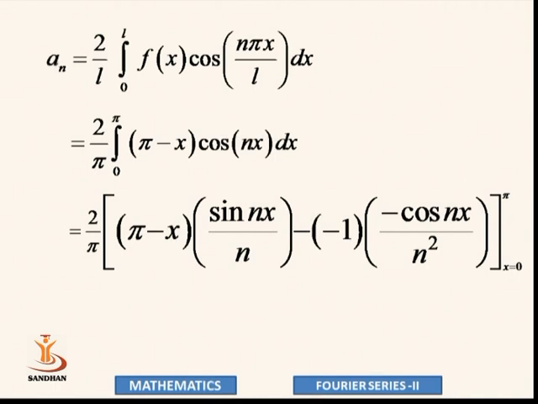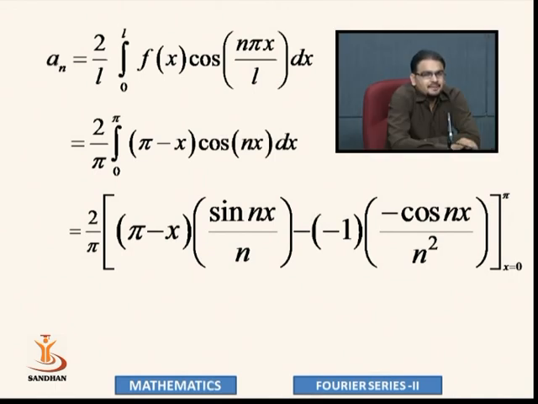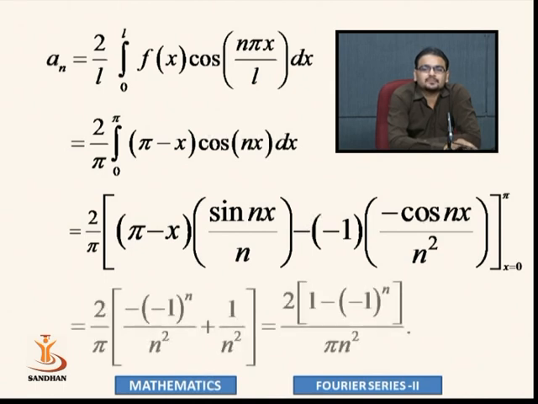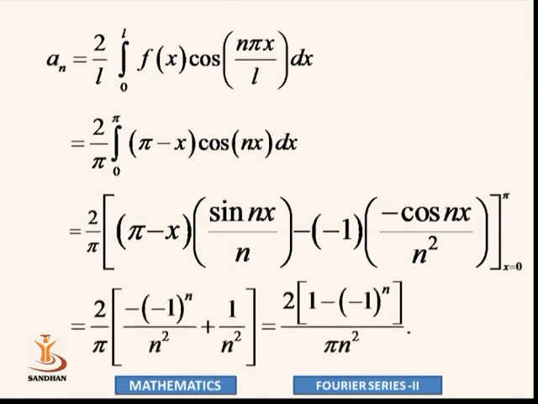So for upper limit pi, the first term is pi minus pi, that is 0. Now the second term is minus 1 times minus 1, so it is minus cos n pi. So 2 upon pi, minus 1 raised to n upon n square. Now for lower limit 0, sin 0 is 0.